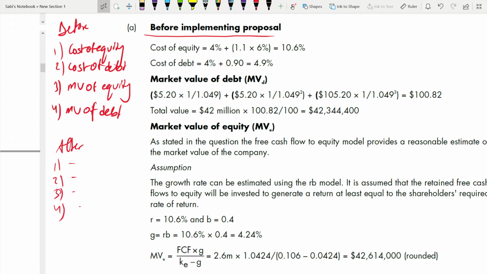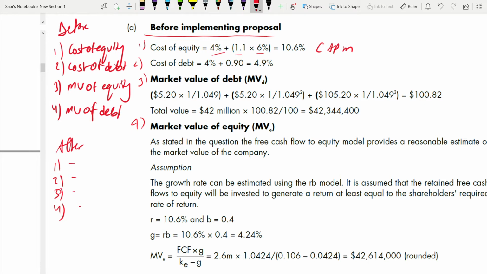Okay, here you can see they started with cost of equity. So cost of equity is number 1, cost of debt is number 2, market value of debt is number 3, and market value of equity is 4. It could be in any order, but market value of equity is the last because you have to do many workings under that. It's not easy. Directly you cannot get market value of equity, but we'll come to that later. Now cost of equity directly you can find using CAPM. Nothing to change before implementation. Your equity beta was 1.1, risk premium was 6%, and risk free was 4%. Using that, we got cost of equity.